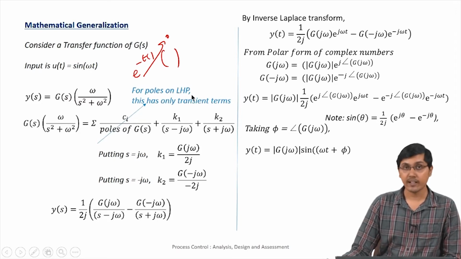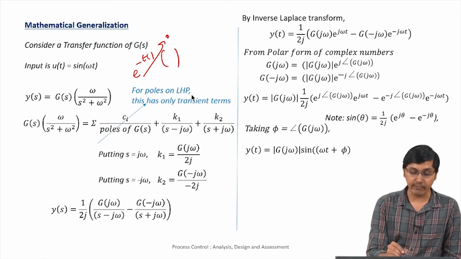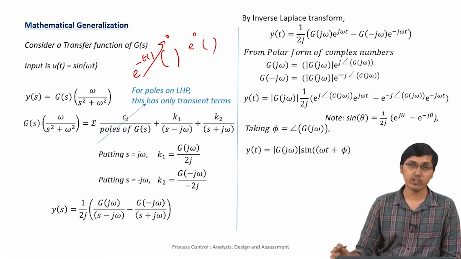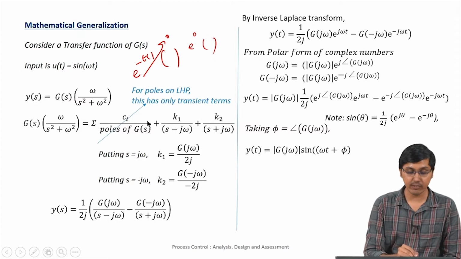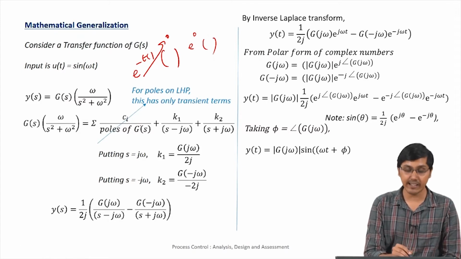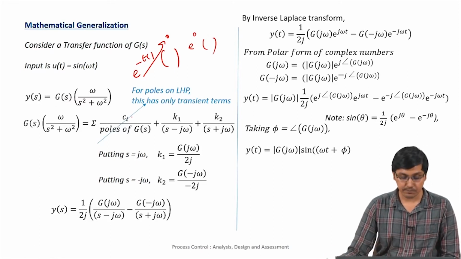Not even the imaginary axis is permitted for now, because even on the imaginary axis what you get is basically e to the power 0 into some term, which you cannot eliminate when you find the steady state response. So this derivation is valid only when you take all the poles of G(s) on the left-hand side of the s-plane.